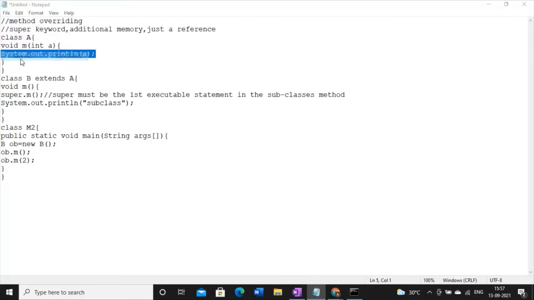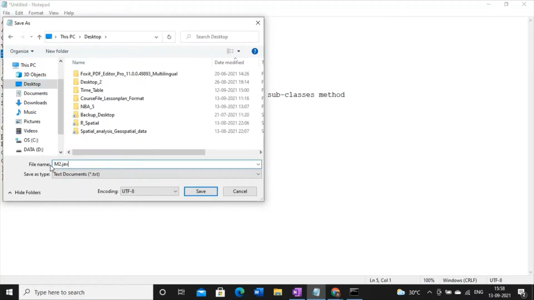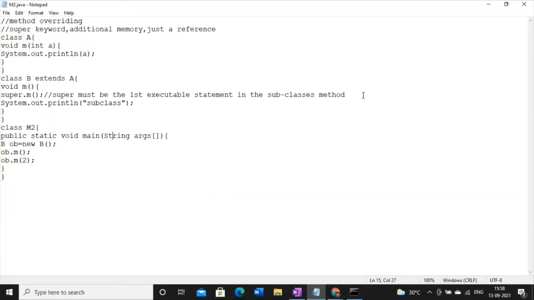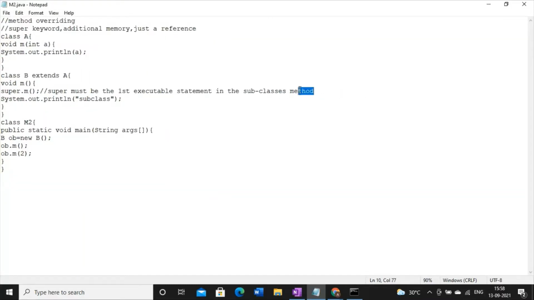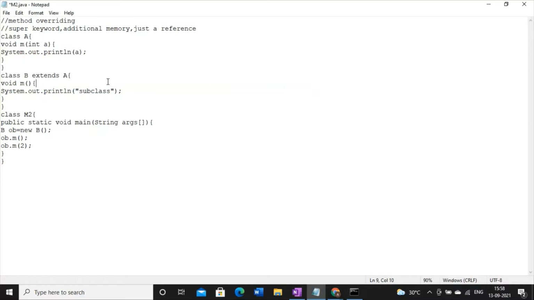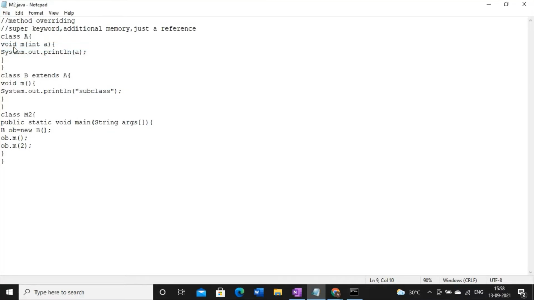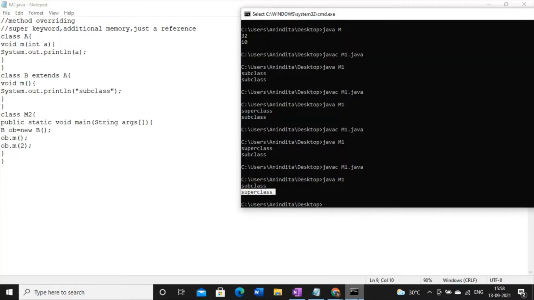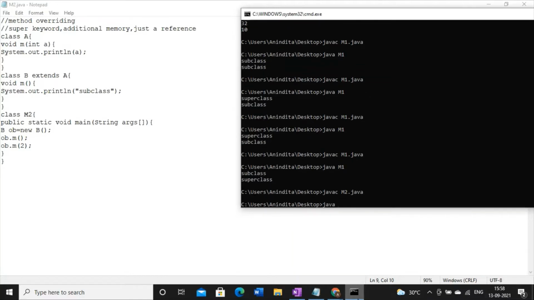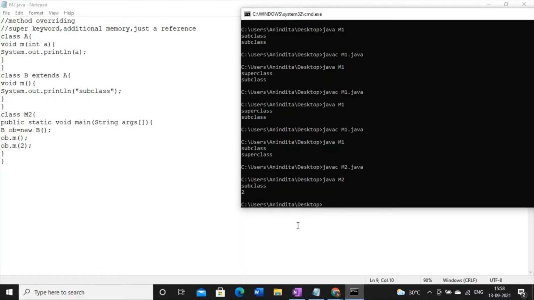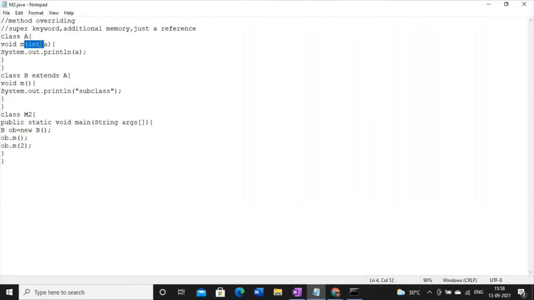So let me save this code first, right? So now let me execute this code. See, it is printing two outputs, subclass and 2. 2 means this one and subclass means this one.